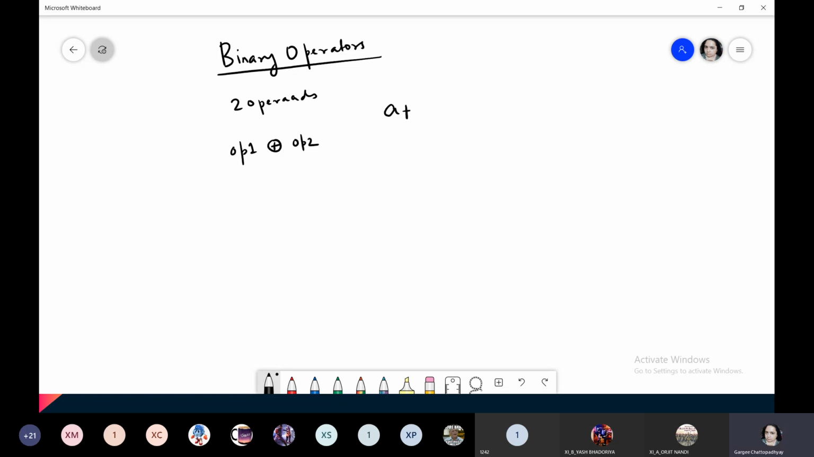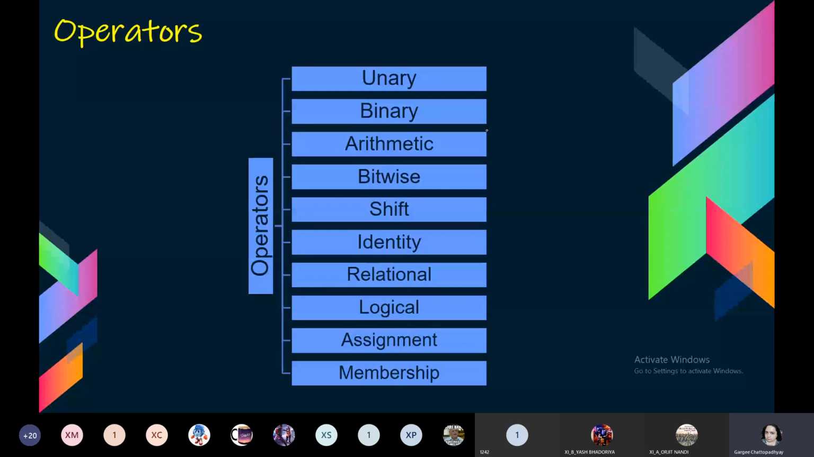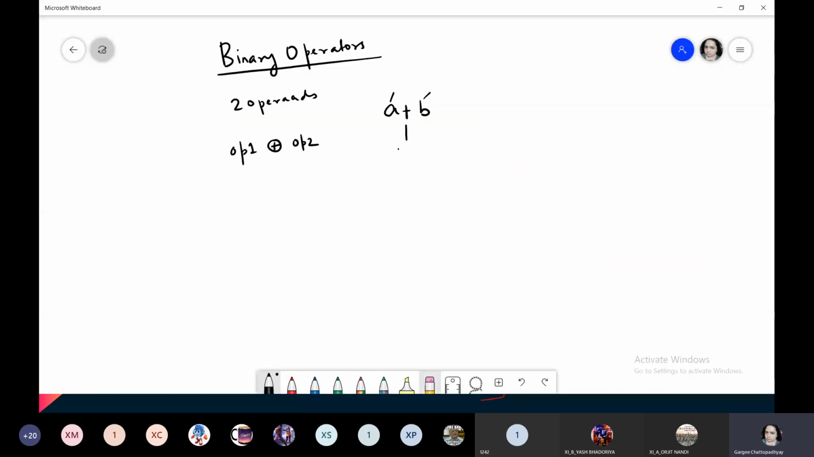It will be of this type. Okay, A plus B, where A and B are operands, and plus is your operator. Got it? Now all these operators which you are seeing over here, from arithmetic to membership, these all are binary operators. Got it? So that is the reason why we are going to check out all these one by one. So we will first start with arithmetic operators.